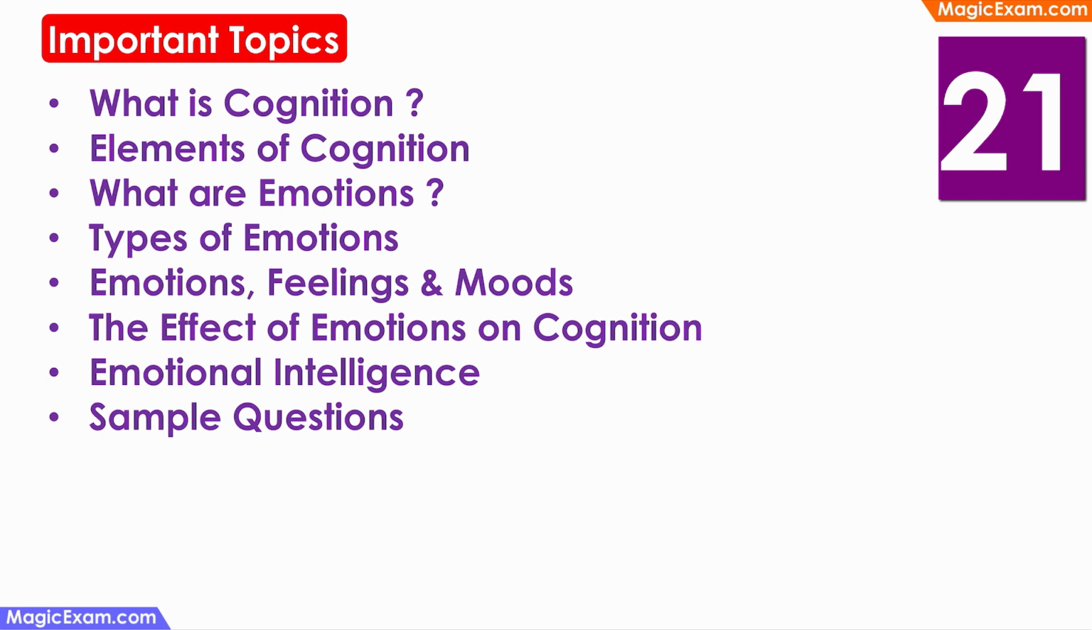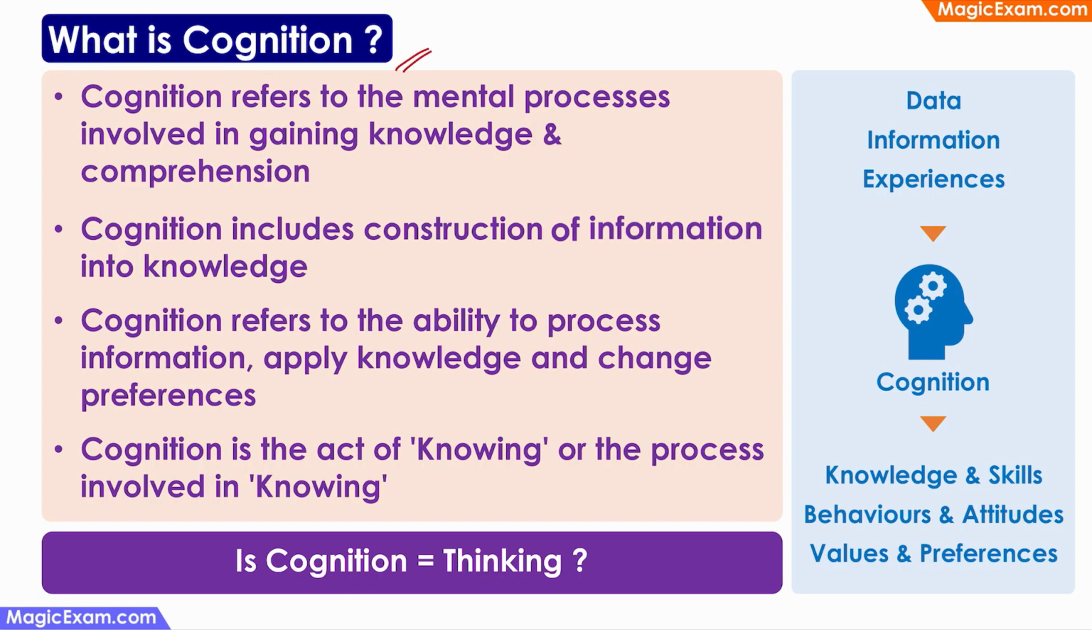We'll start with an understanding of what is cognition. Then we'll look at what are the elements of cognition. Then we'll understand what are emotions and what are the different types of emotions. Then we'll see what is the difference between emotions, feelings and moods. And then we'll understand what is the effect of emotions on cognition and what is emotional intelligence. At the end of this video, we'll solve some sample questions from previous question papers. So let's get started. What is cognition?